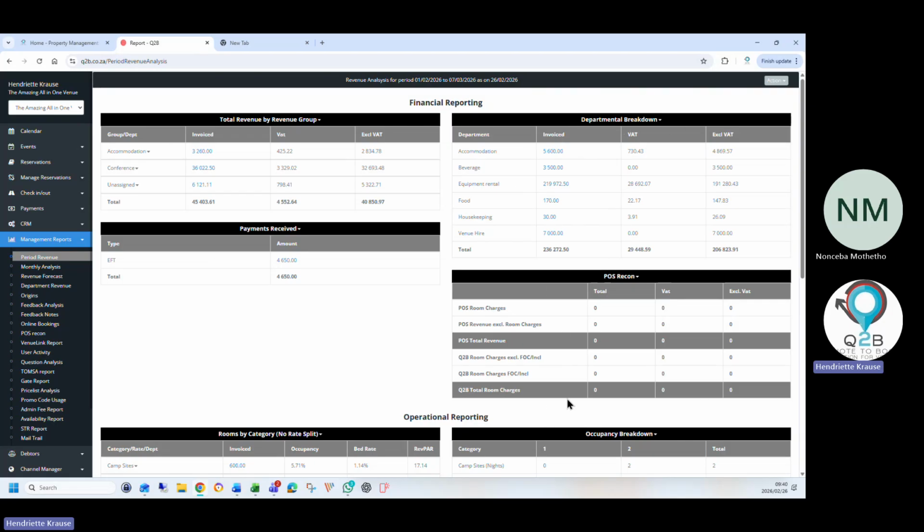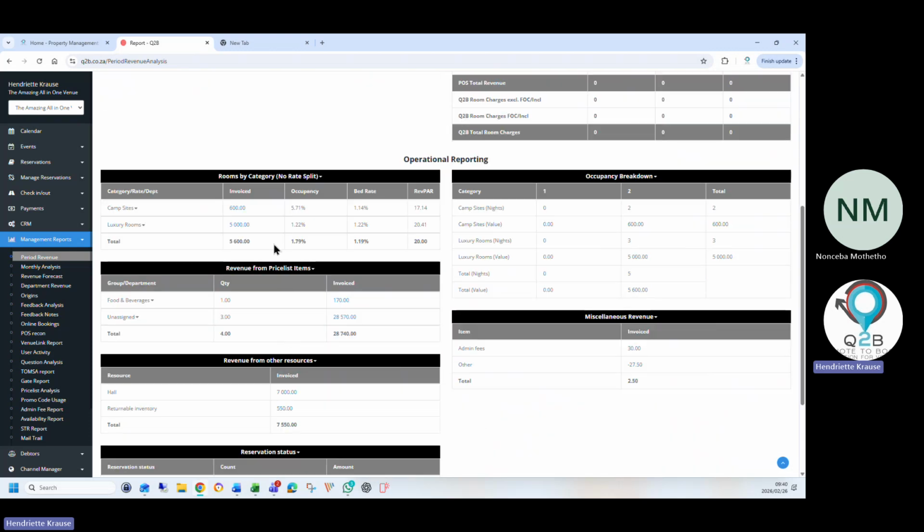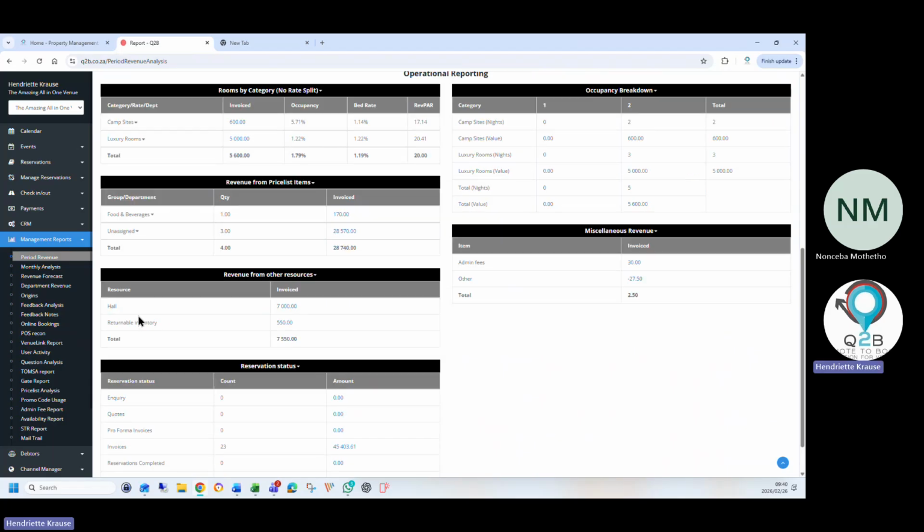Point of sale, if you have point of sale, we can integrate the point of sale for you. We only integrated with 4 point of sale systems where you can open up a bar tab for the hall and all the bar tab charges can come into your reporting and into a booking. This is accommodation, and this is items that I've selected from my price list. It can show you how much your hall made.